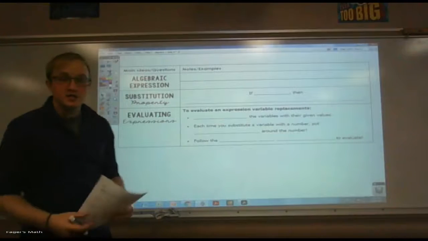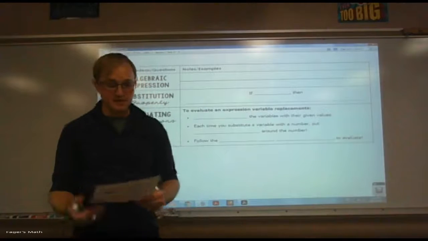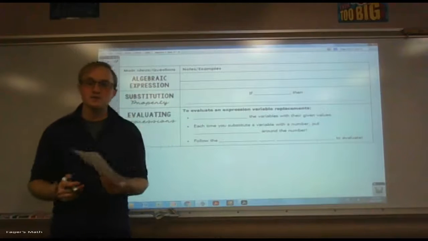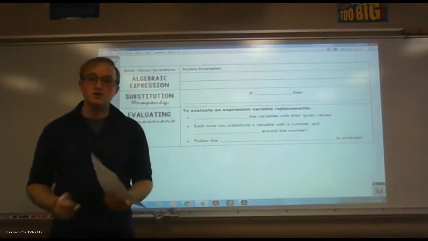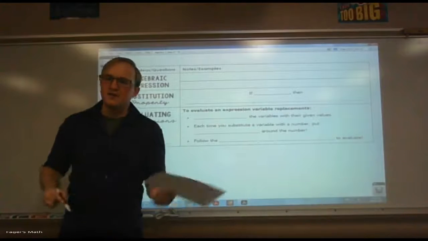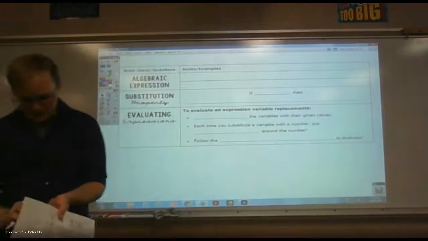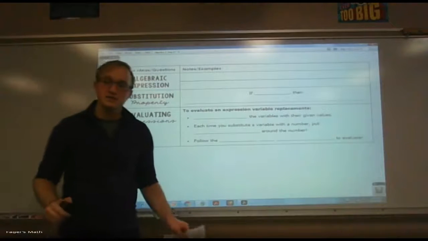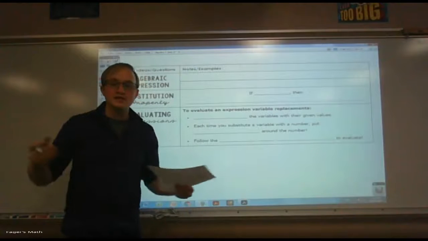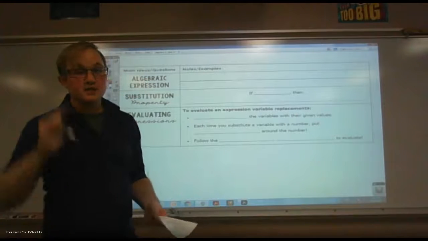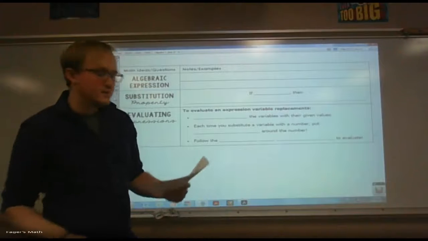So expressions. It's important to know what an algebraic expression is. And if you'll notice, I've got my notes here because I don't have everything laid out. So don't worry about the backside. There's nothing there. So 1 page of notes for us to get through, 6 examples and several definitions. Algebraic expression. What exactly is an algebraic expression? It's important for you to know exactly what this means.